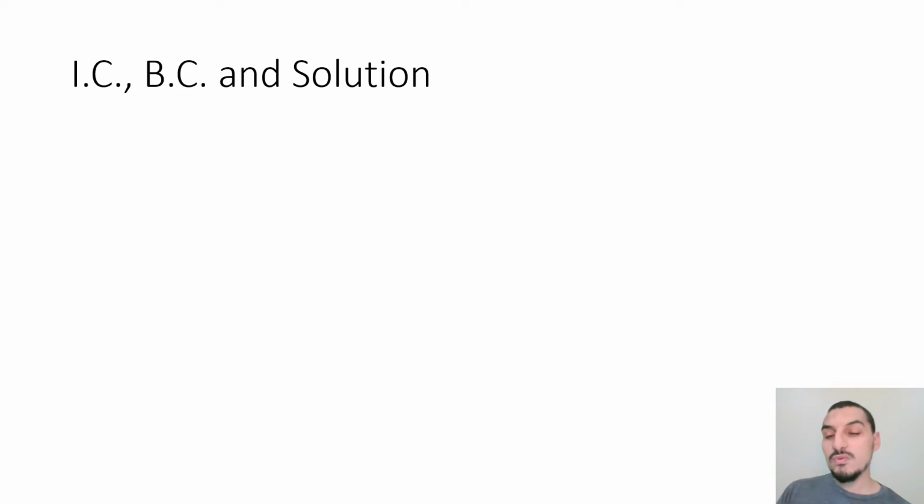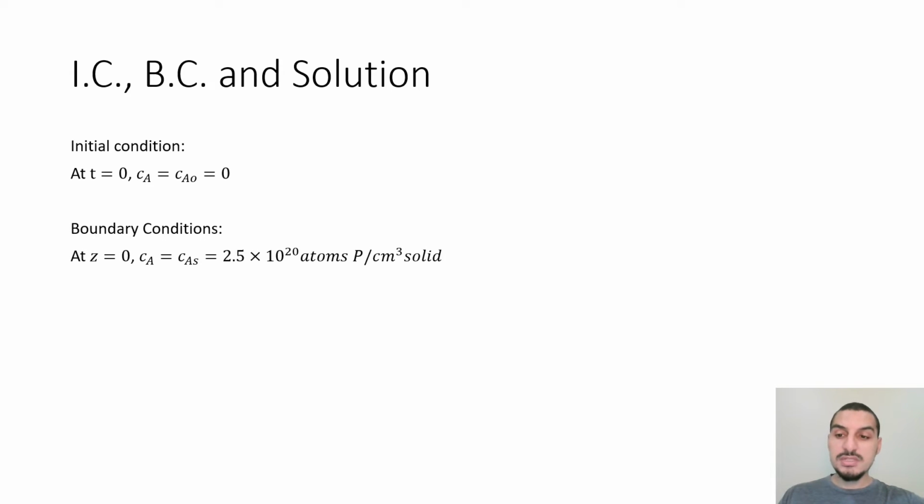So now we can state the initial and boundary conditions and the equation that we are using. So the initial condition is that at the beginning there is no phosphorus at any part of the silicon wafer. So at t equals 0, C equals 0. And the boundary conditions: at z equals 0, C is CAS, which is 2.5 times 10 to the power 20 atoms phosphorus per centimeter cube of solid, and at z equals infinity, C equals 0. And we could tell that z equals infinity because of the semi-infinite assumption that we made.